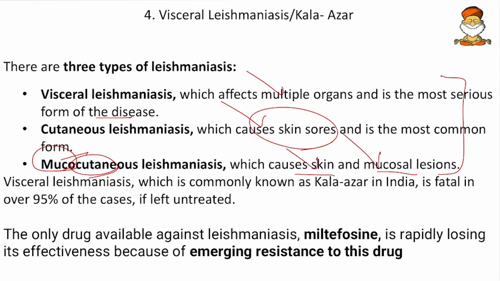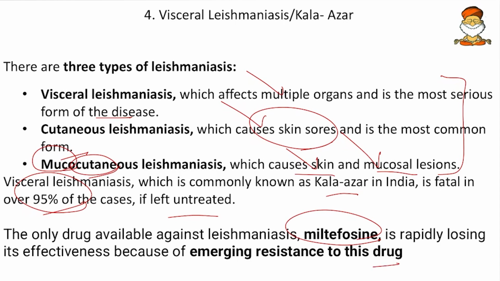And then visceral Leishmaniasis, which is commonly known as Kala Azar in India, is fatal in over 95% of cases if left untreated. And then the only drug available against Leishmaniasis is miltefosine, and it is rapidly losing its effectiveness because of emerging resistance to this antibiotic.